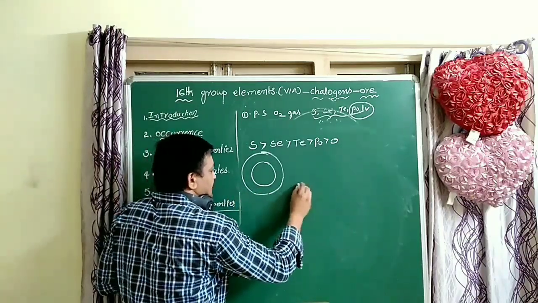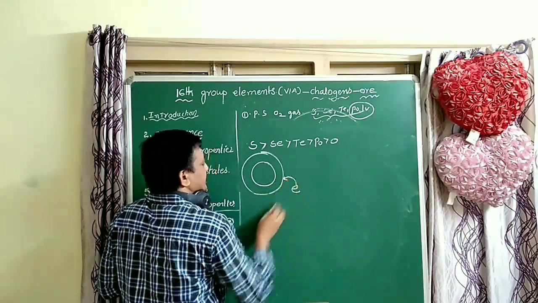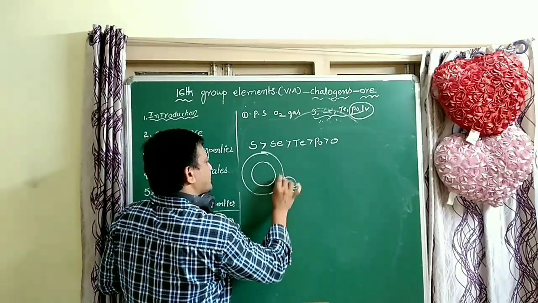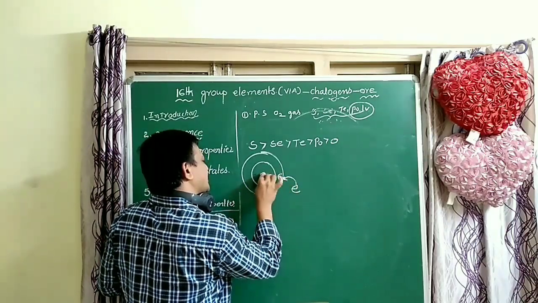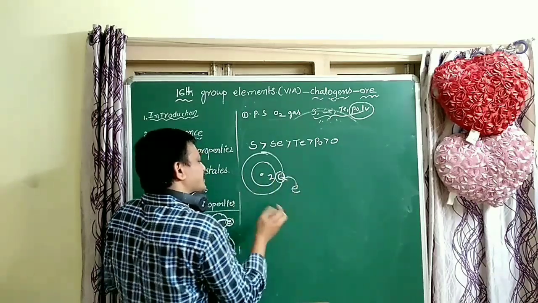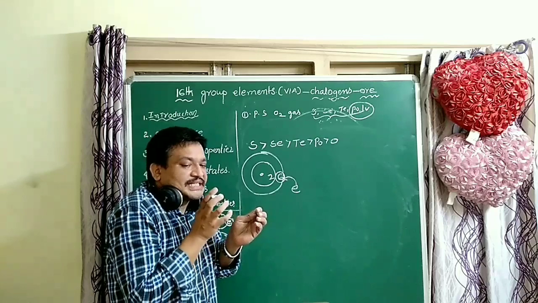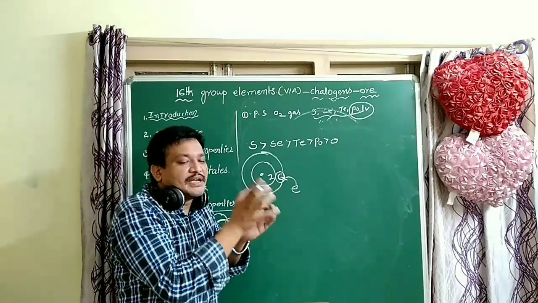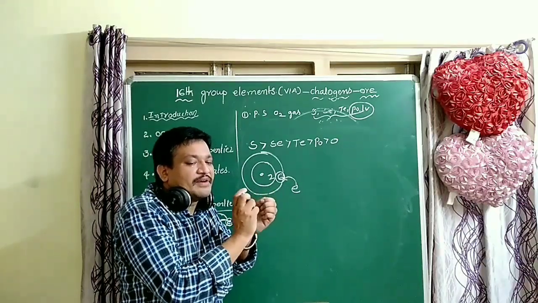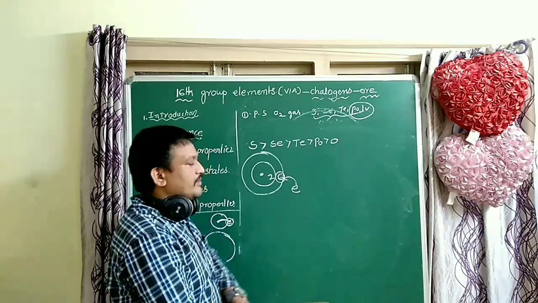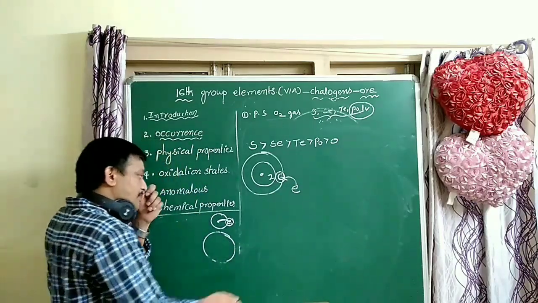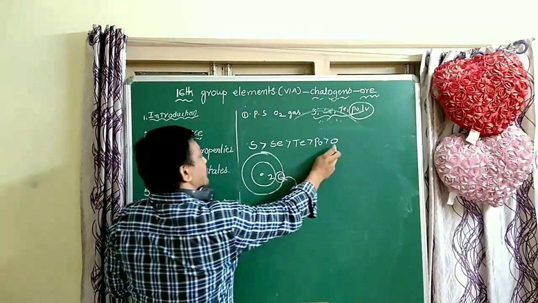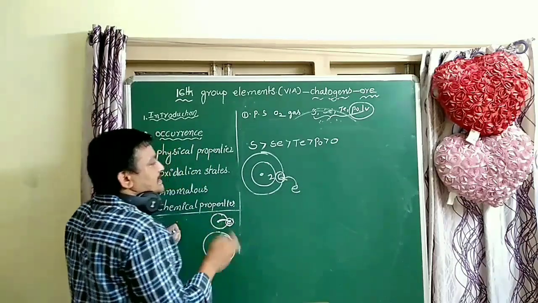Oxygen has 6 electrons in the second orbit and 2 in the first. These 6 electrons repel the incoming electron, and some energy is utilized to overcome those repulsions. That's why the electron affinity of oxygen is a less negative value.